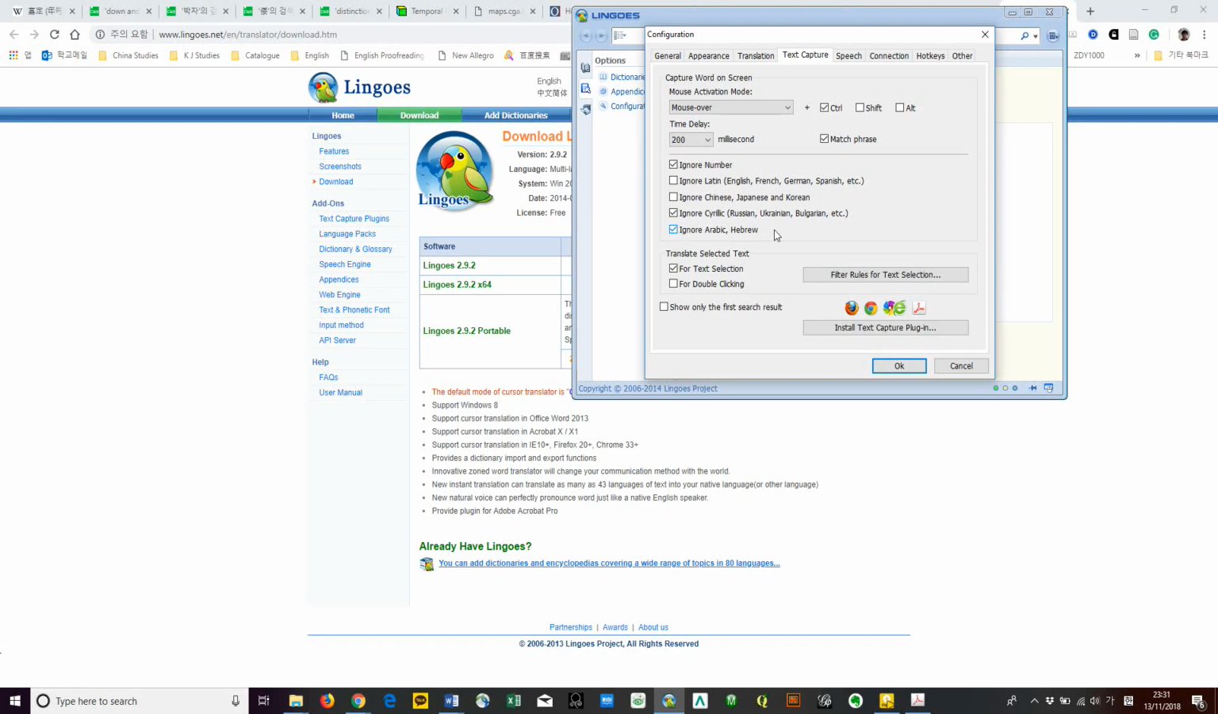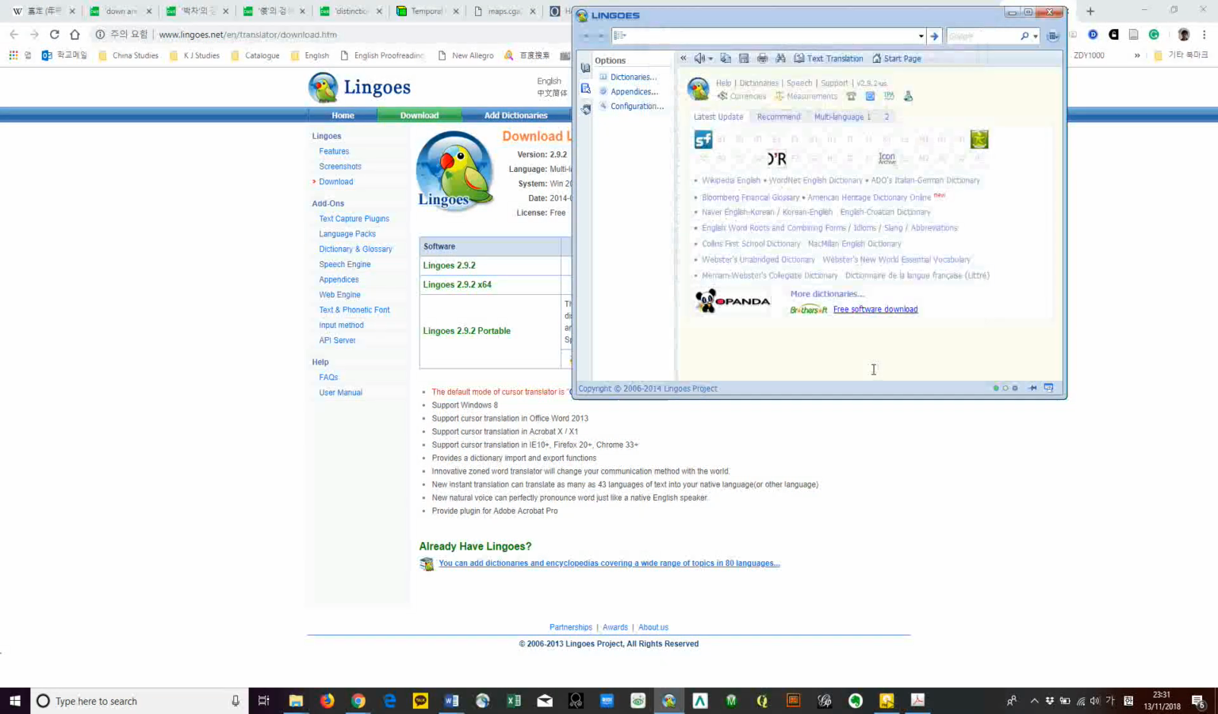It enhances the recognition rate and decreases the failures. Also you can install text capture plugins. I already installed Chrome and PDF plugins. If you're a big fan of Firefox, you can download the Firefox plugin as well. Okay, if everything is done, please click OK.